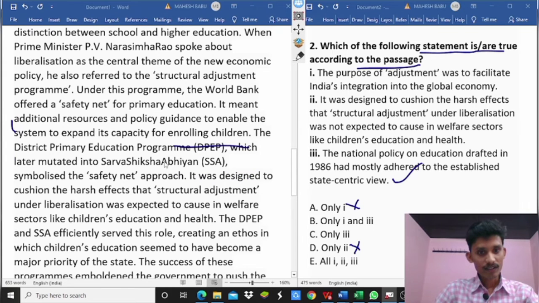Here, it was designed to cause the harsh effects that structural adjustment and liberalization were expected to cause in welfare sectors like children's education and health.